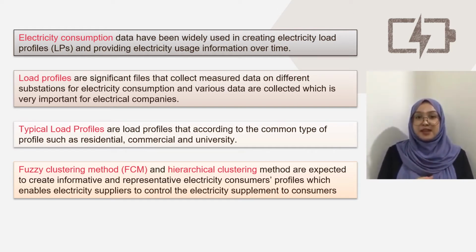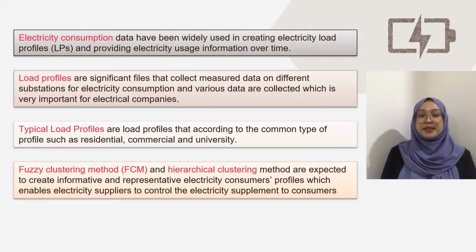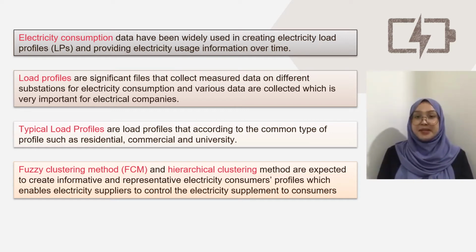The proposed method is expected to create informative and representative electricity consumer profiles, which enable electricity suppliers to control the electricity supply to consumers. In this study, the typical electricity load profile in Terni city, Italy is determined in order to utilize the electricity consumption.